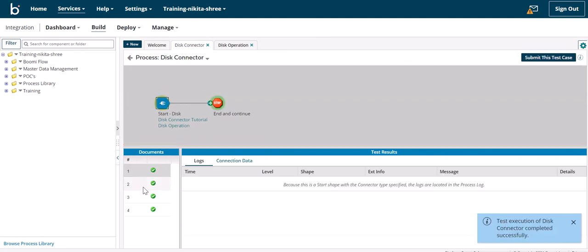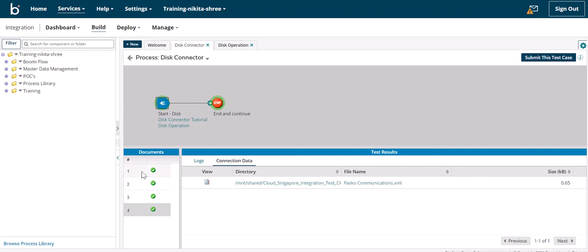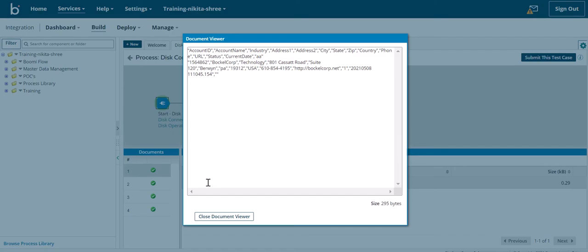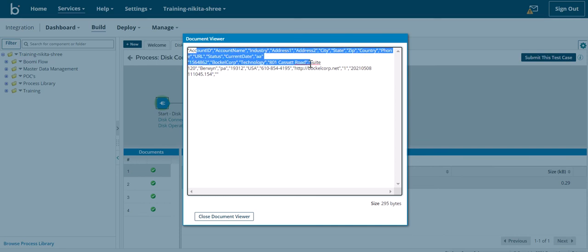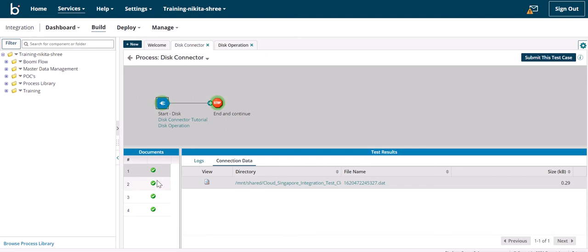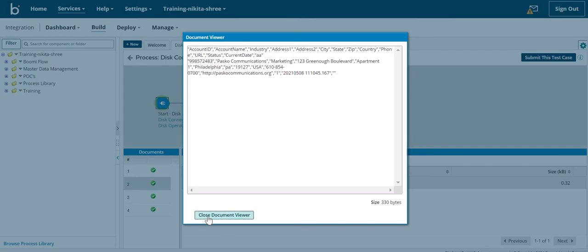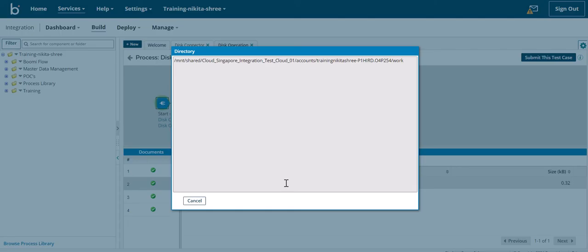Okay, so we can see that we are able to extract 4 files from a disk connector, and when we go to connection data we can actually see the content. So account ID, account name, industry, address, basically this is one record. Second record is there in second file. We can also see the directory in which the file is kept.